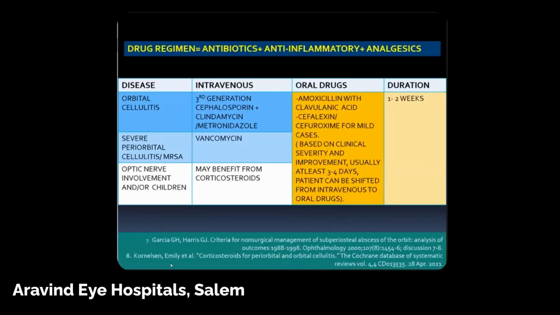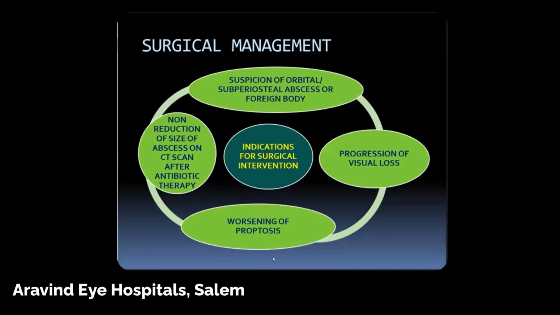A lot of drugs are available, but ideally a third generation cephalosporin is better. If we suspect MRSA infection, vancomycin can be added. With optic nerve involvement, or if there is any RAPD, it is better to go even for a corticosteroid. First initiate the IV antibiotic, and then you can go for corticosteroids. Most often we consult the pediatrician and then start the treatment for these patients.